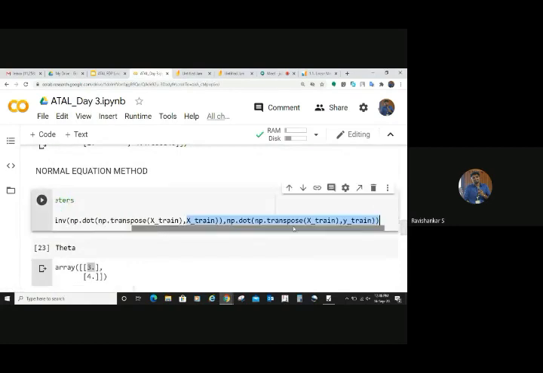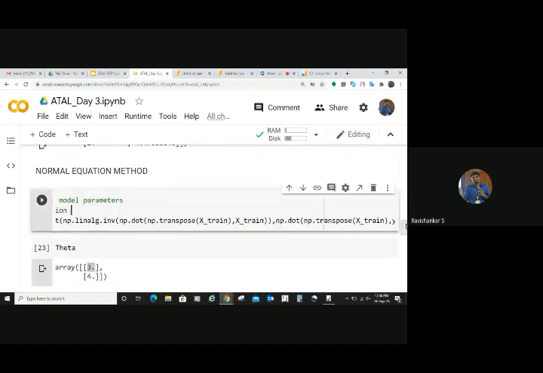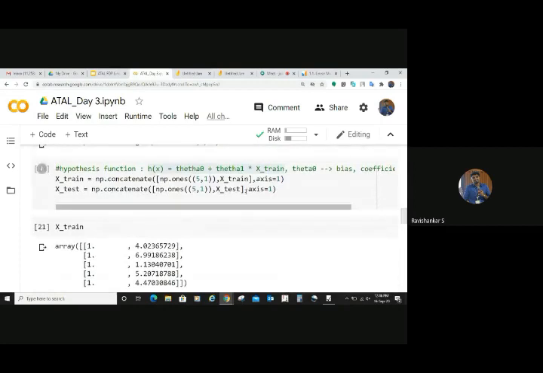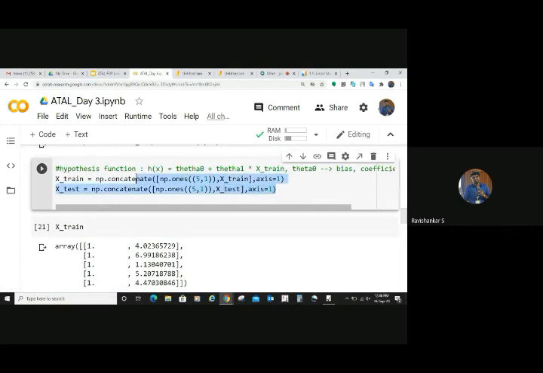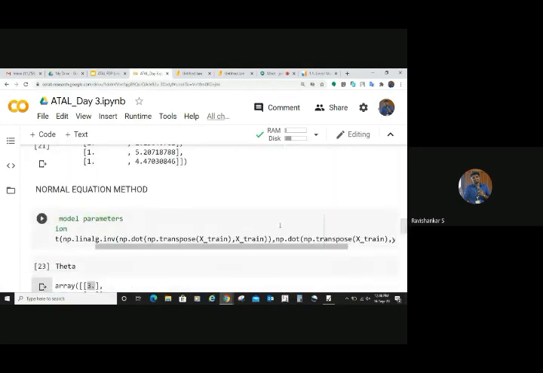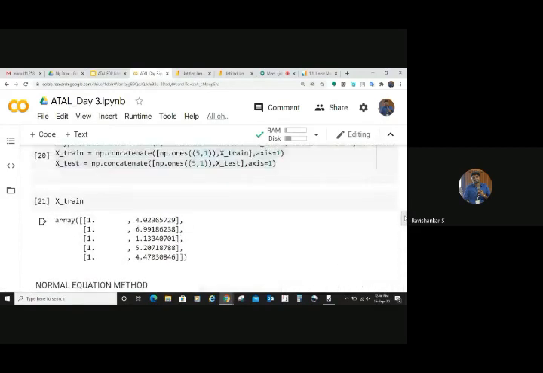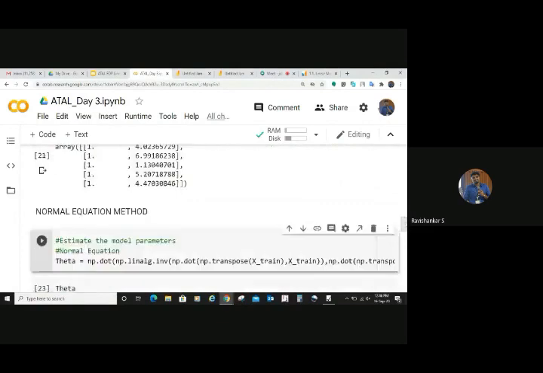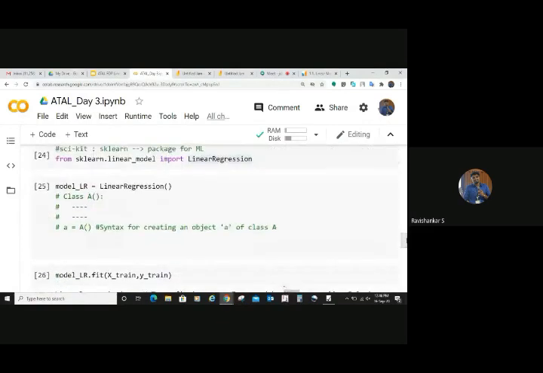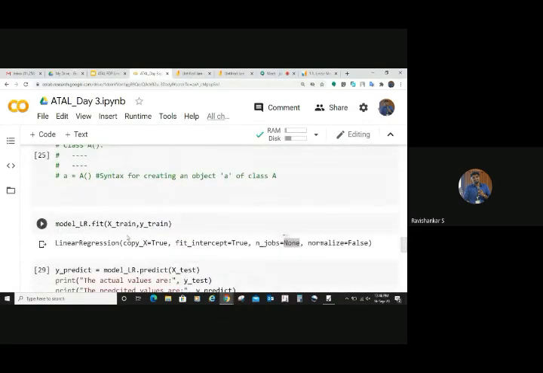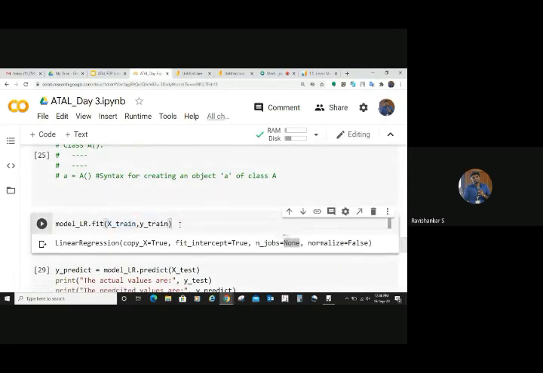You can realize it. For sklearn, you don't have to do this, because in sklearn the bias appending will be done automatically. You don't require this. But for the normal equation method, we did that because we need the bias also. That's the reason why we concatenated the bias. Remember that for functions in sklearn, when you are using the fit method, you don't have to do anything. Even if you do, no problem, but the bias will be done automatically. You don't have to do that.